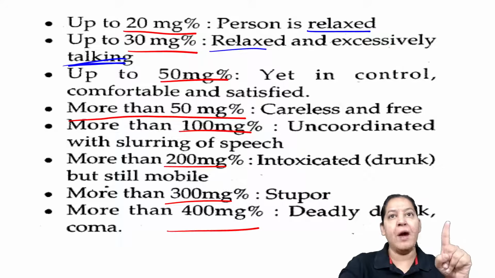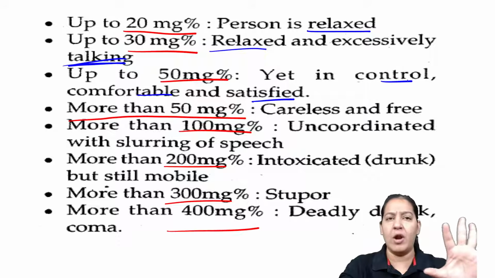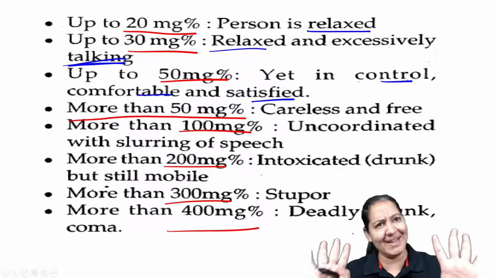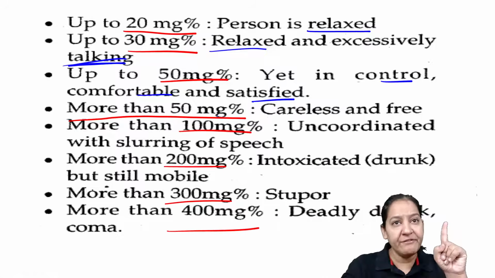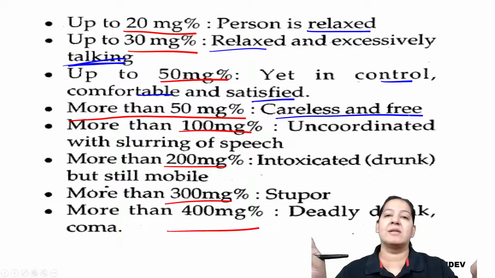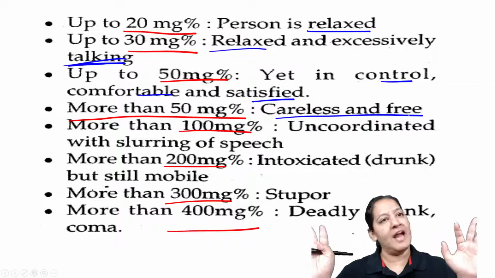Up to 50 milligram, he is comfortable, he is satisfied, but yet in control. So far the person is controlled. He is talking too much, he becomes hyperactive, but yet in control. He will follow the commands. He will listen to you, right? More than 50 to 100, he becomes careless and free now. He becomes extremely careless. He doesn't care for anything. No social inhibitions, nothing. And he becomes free.